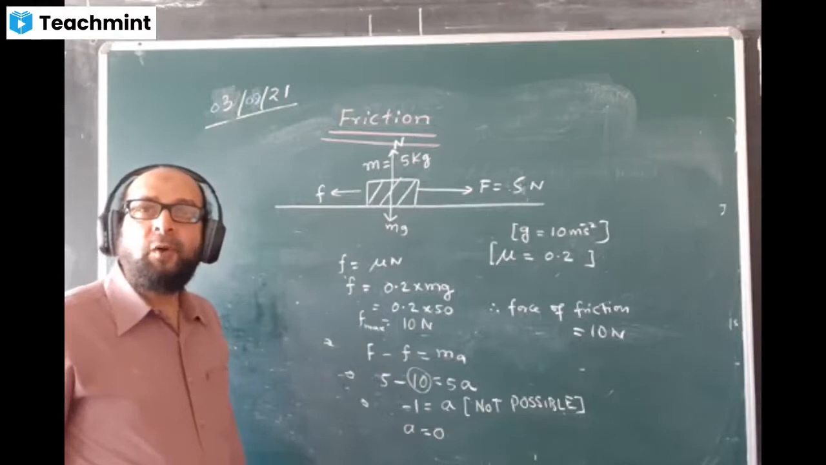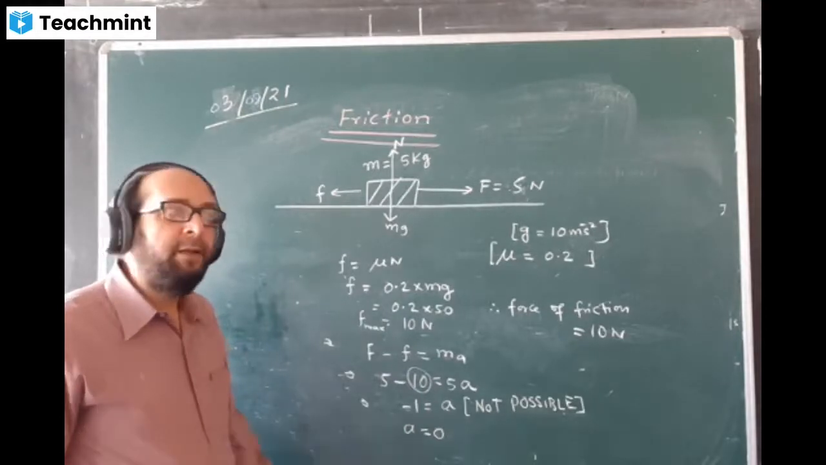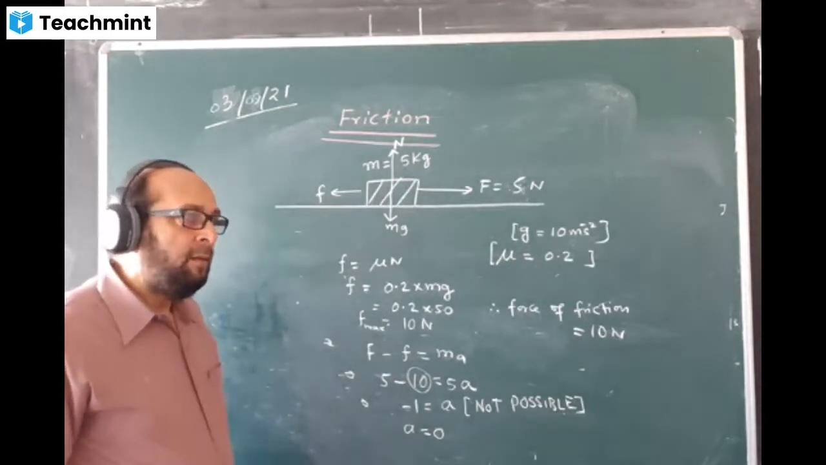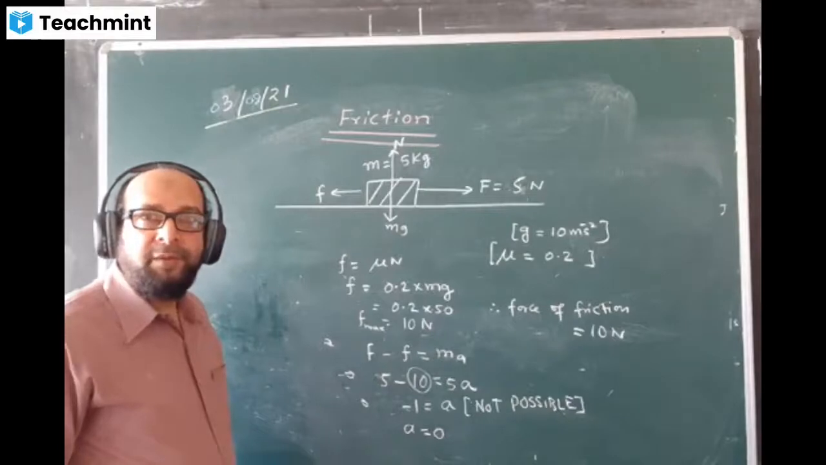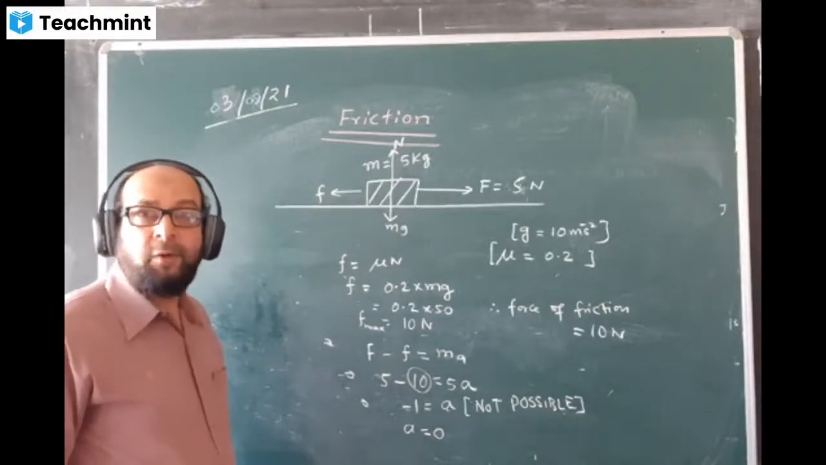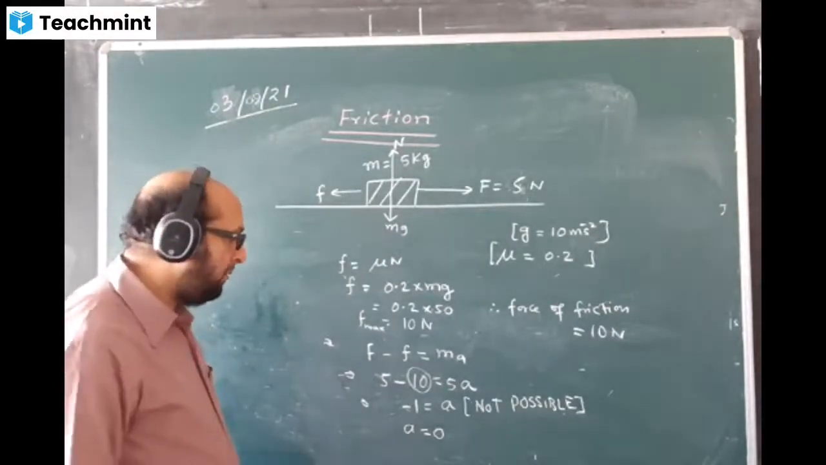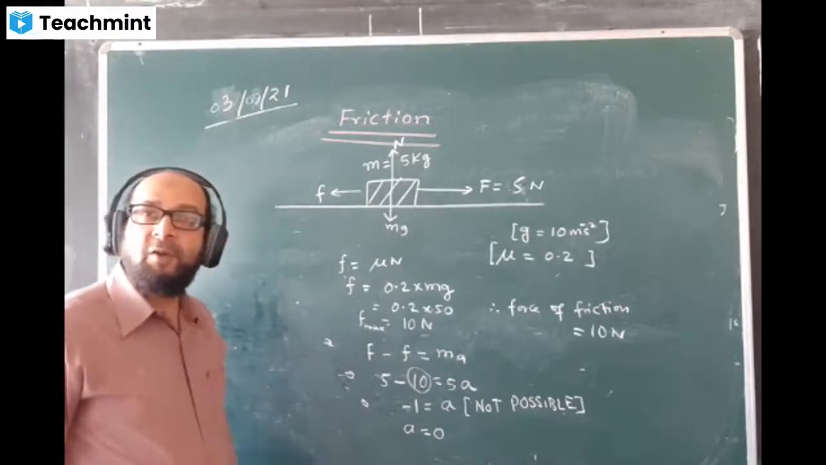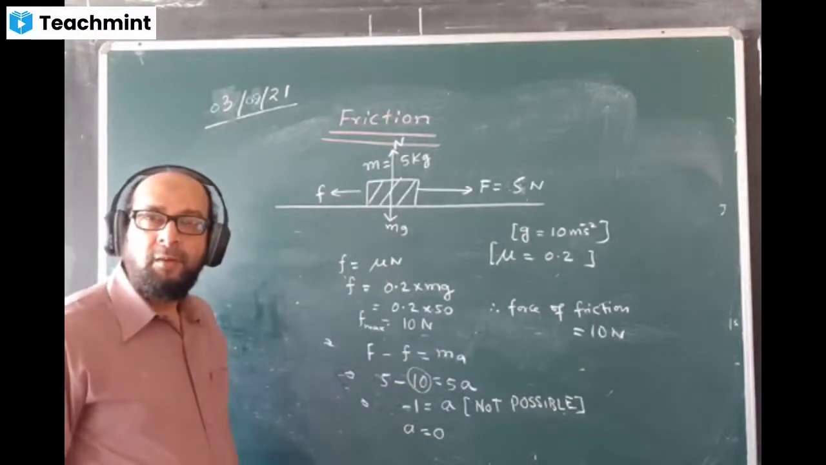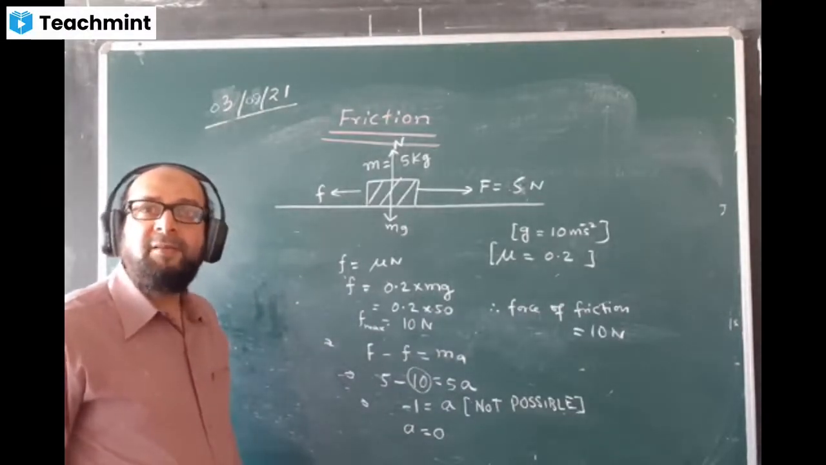What does it mean? Is the body moving or not moving? The body is at rest. A is 0. With acceleration 0, how will the body move? You are making the value of A 0, so the body is not moving.